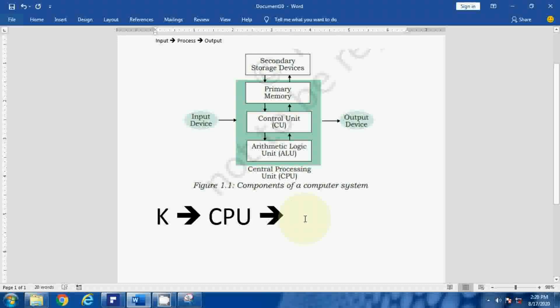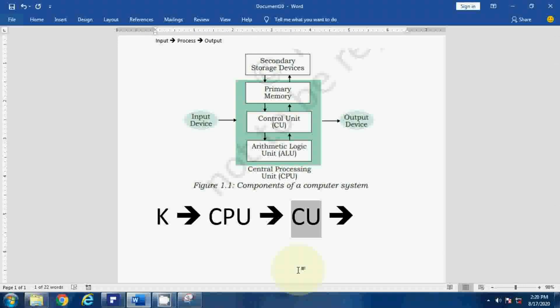You can consider it the PA of the manager, the personal assistant of the manager. What will the CU do? The CU understands the request, interprets it, determines what type of task can be performed, and then sends it to the ALU. So the CU is also not performing the physical task. It will just judge and direct where it should be sent, and then send it to the ALU.